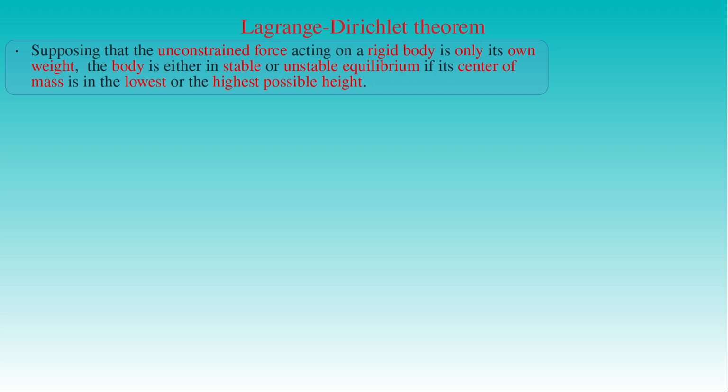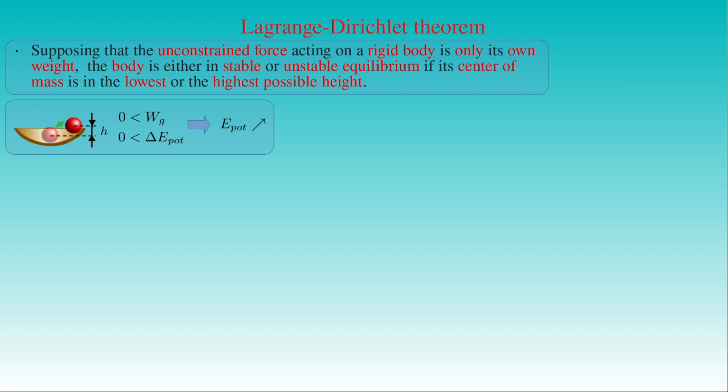highest possible height. As a result of a small displacement from the stable equilibrium, the center of mass of a rigid body rises and a positive work Wg is done against the gravitational force, which increases the potential energy E_pot of the body. At a stable equilibrium position, the body has therefore less potential energy than at any neighboring position occupied by the body after a small displacement.